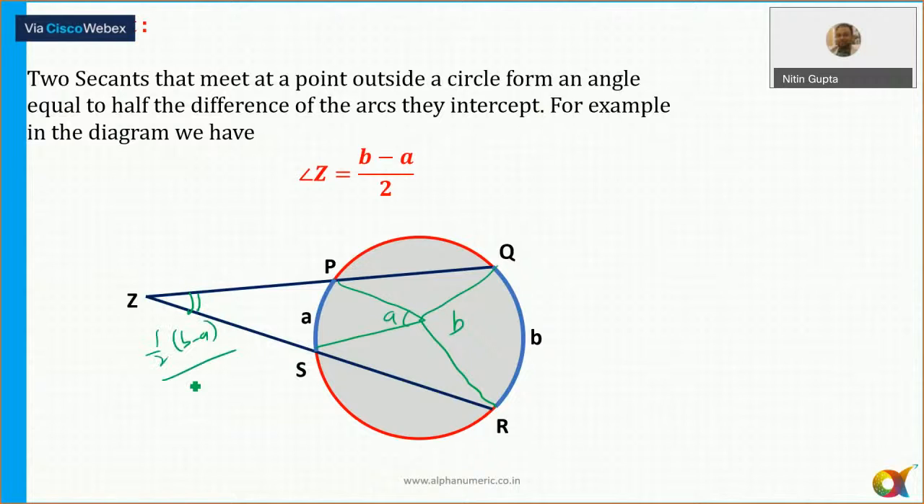So if it is inside, it is always equal to (A plus B) by 2, if the two chords are intersecting inside the circle. If they are intersecting outside the circle, then it is always equal to half of (B minus A). In that case, it is always equal to half of B minus A.